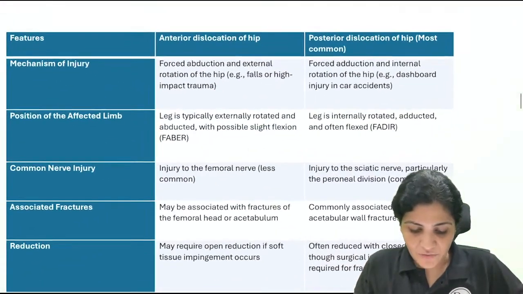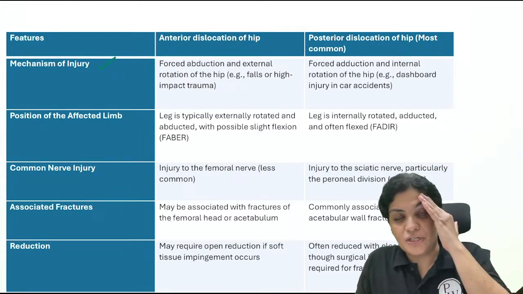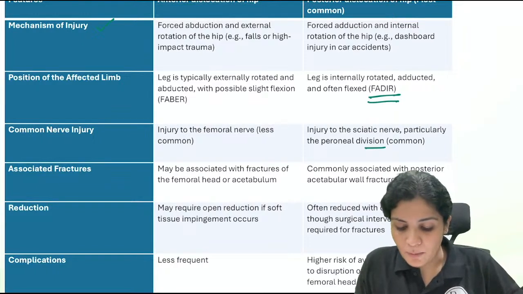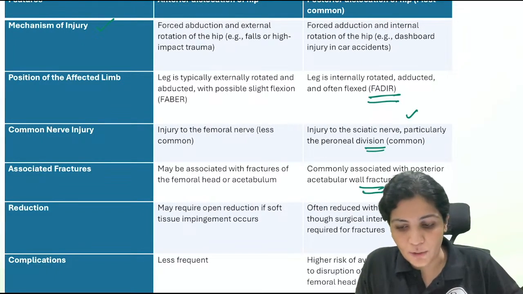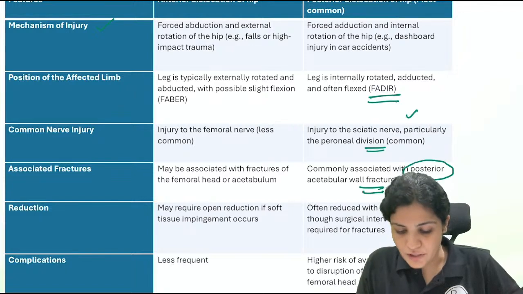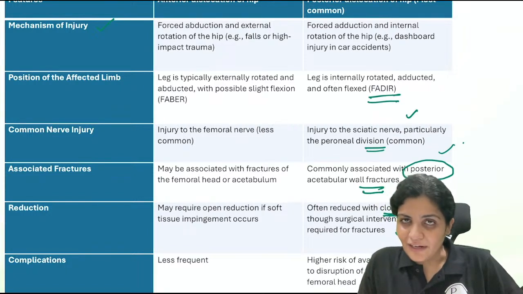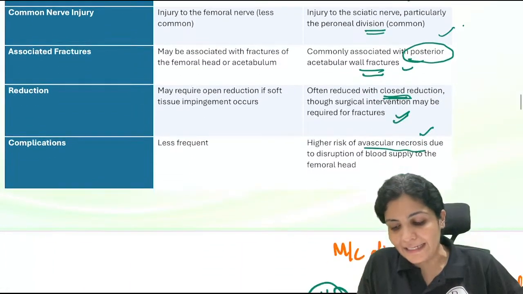So these are the various features I have put up. That is the mechanism of injury, what happens usually, and then the leg attitude, then the most common nerve involved is the sciatic nerve, and sometimes it is associated with fractures as I've told you, and the most common fracture is the posterior wall fracture, and you have to always do the closed reduction. Then whenever fractures are present, you can go for surgical open reduction. So the risk of avascular necrosis is high in case of posterior dislocation.